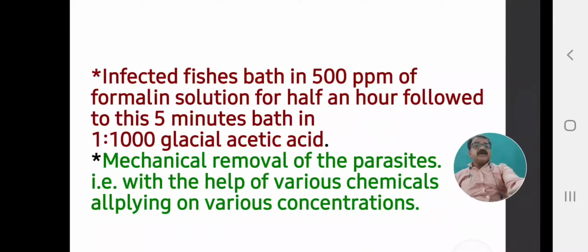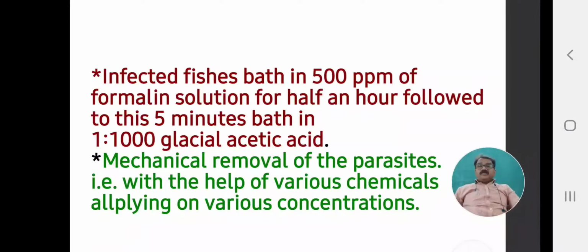If even after these treatments the parasites are not controlled, whether lindane is used, potassium permanganate is used, or the water bodies are disinfected and it is still not controlled, then the next treatment: infected fishes are bathed in 500 ppm of formalin solution for half an hour.